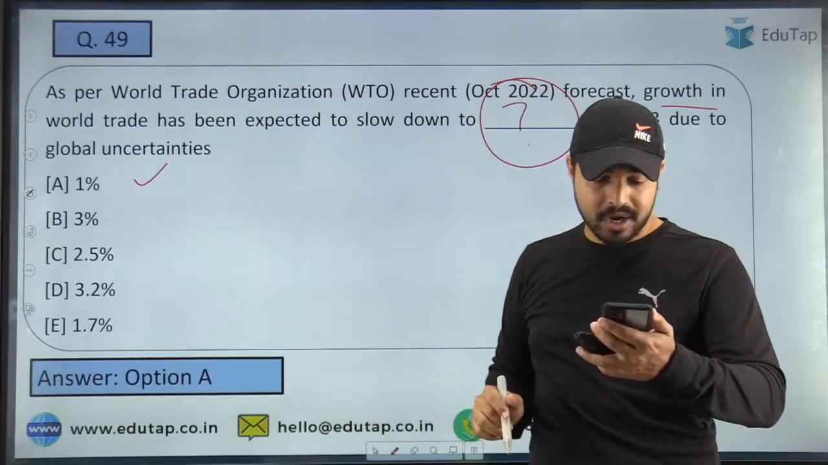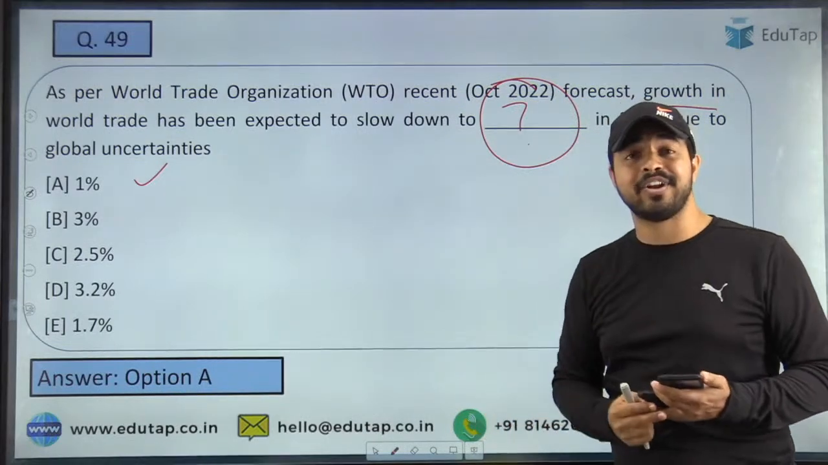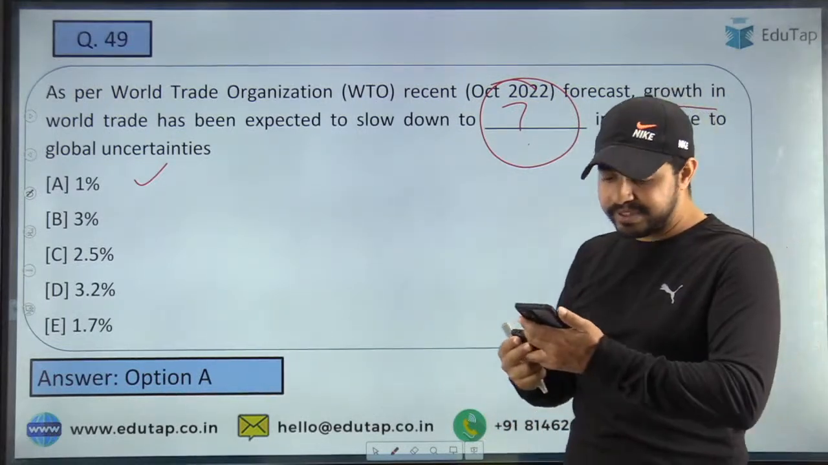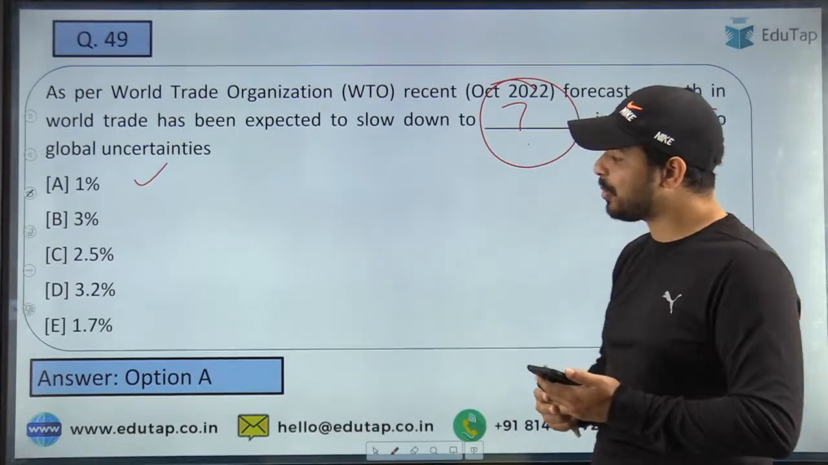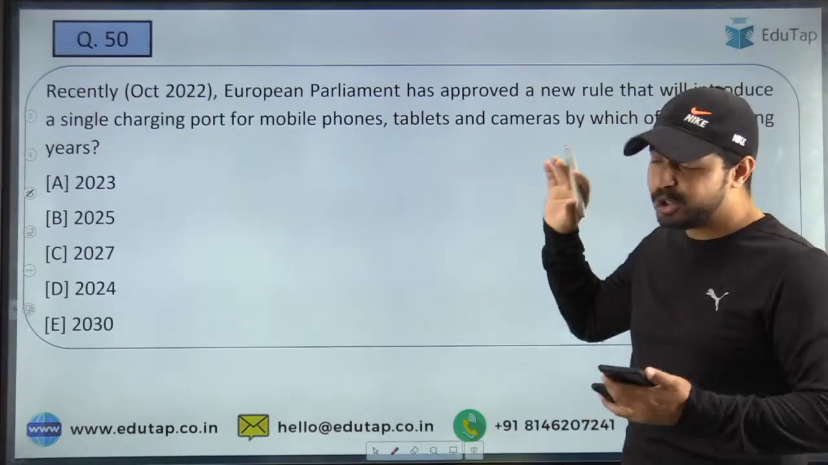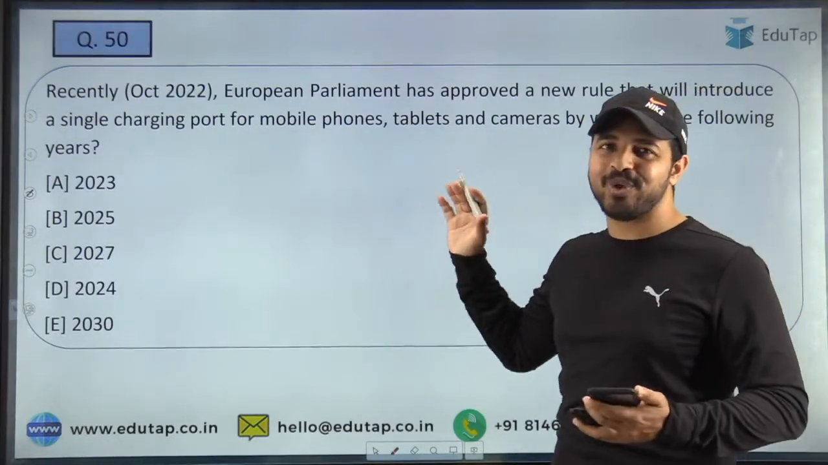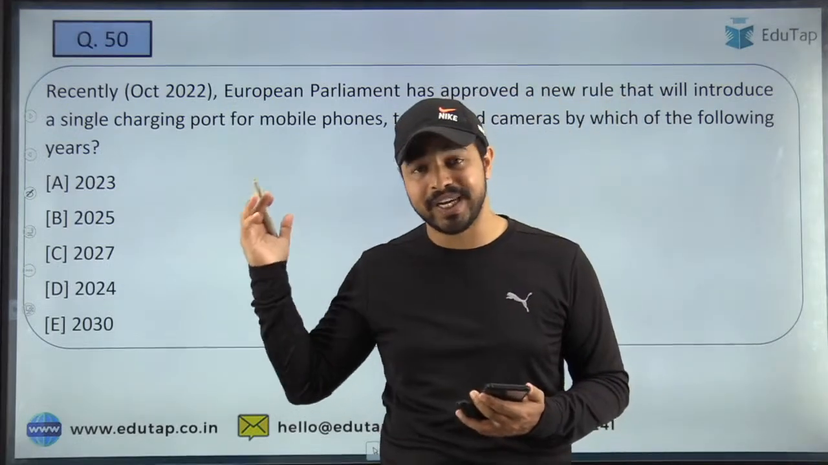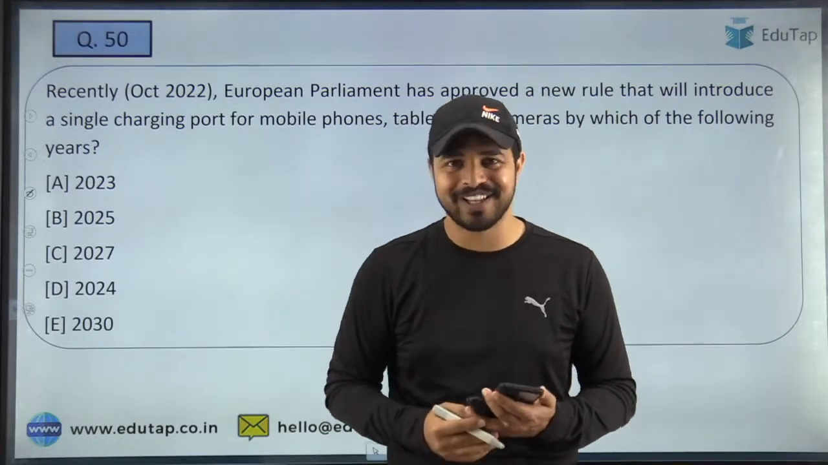And once again, Monica, Parvez, Banisha have given the right answers to this question. Dhiman, Sahil has also given the right answer, that is option A, that is 1%. So guys, now we are moving towards the last question of our today's session, which is here on the screen, and all of you are requested to answer this question in the comment section.